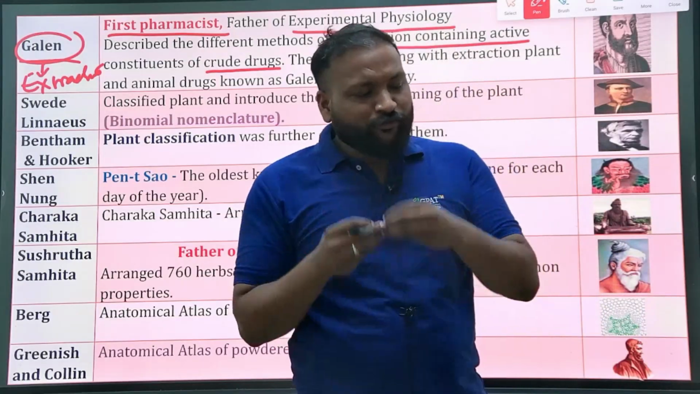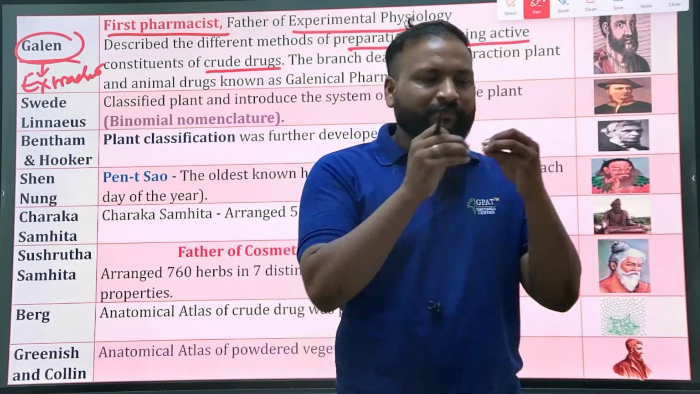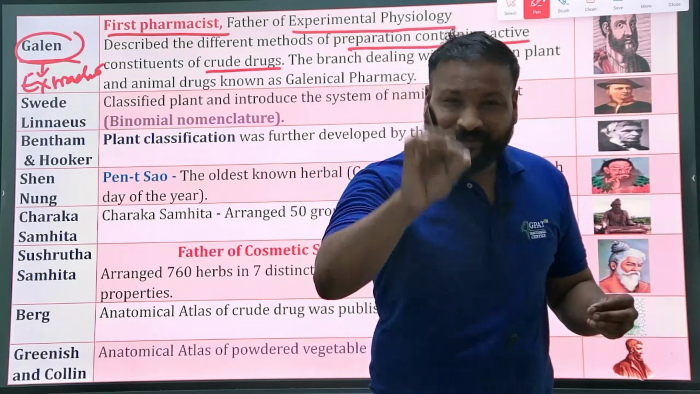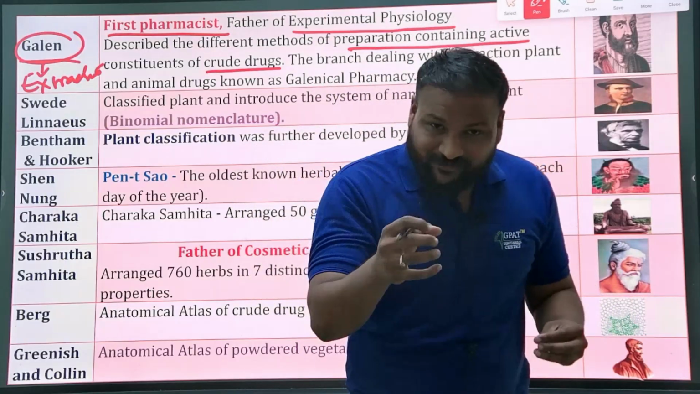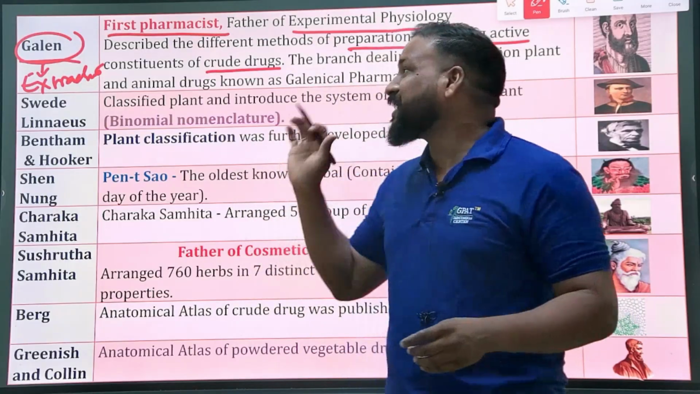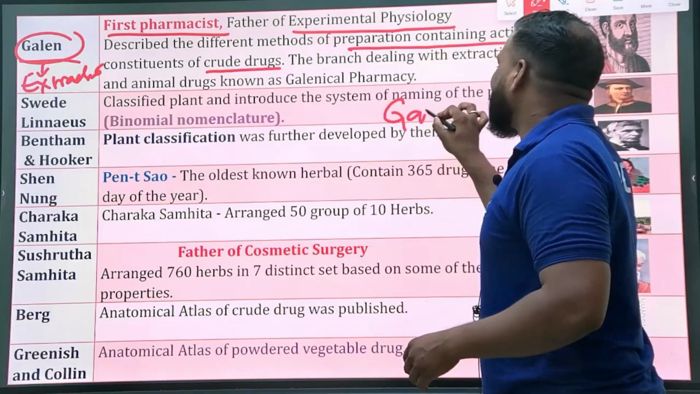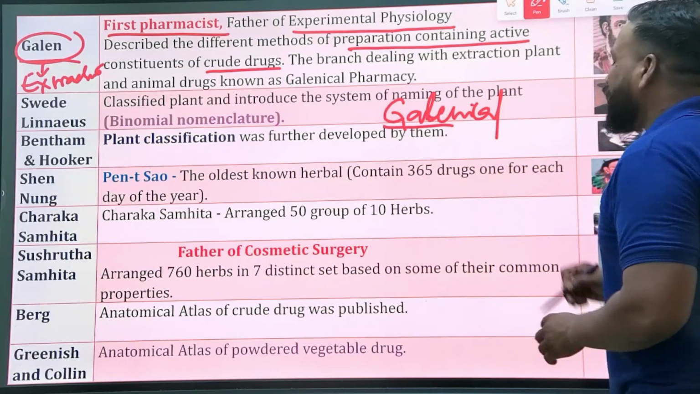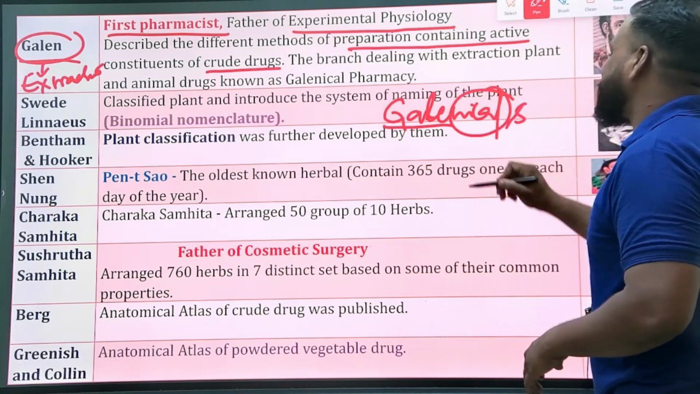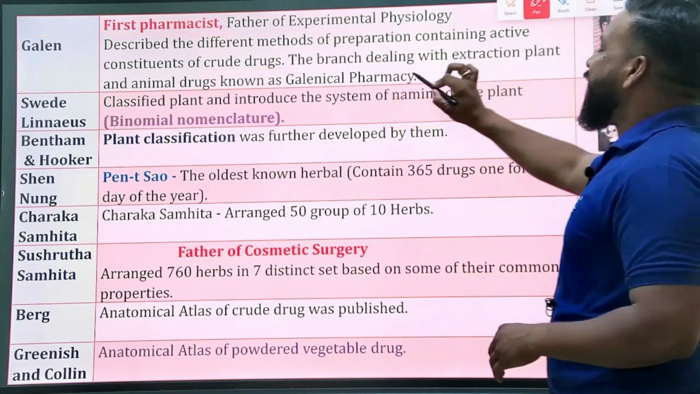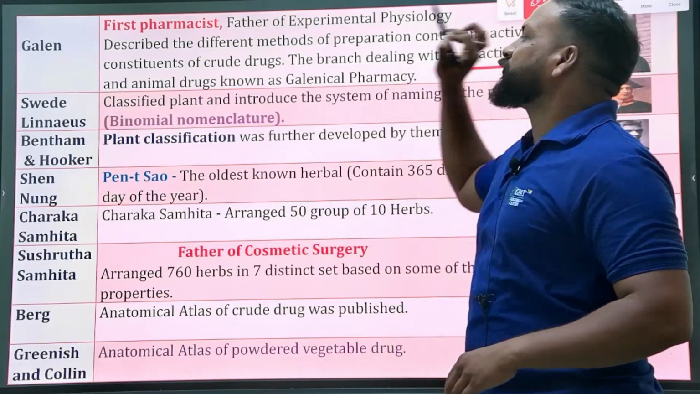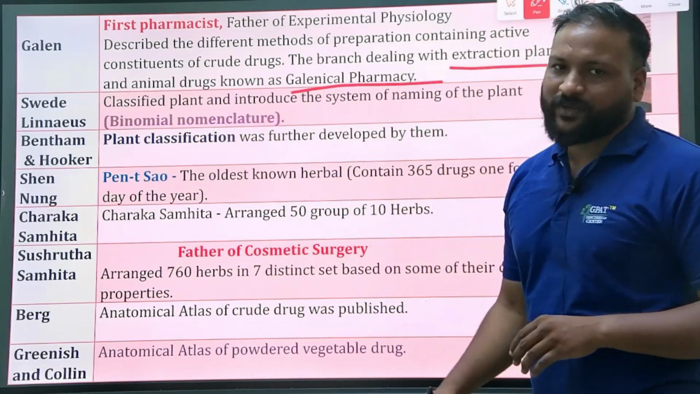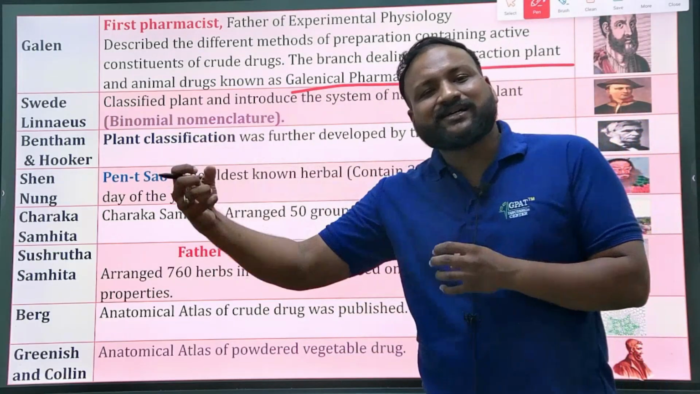If we extract the chemical constituents from plant material by using Galen's methods, the chemicals extracted by these methods are known as Galenicals. Galenicals, because by using Galen's methods we are extracting some chemicals. That's the reason they are known as Galenicals. The branch dealing with the extraction of animal and plant drugs is known as Galenical pharmacy.